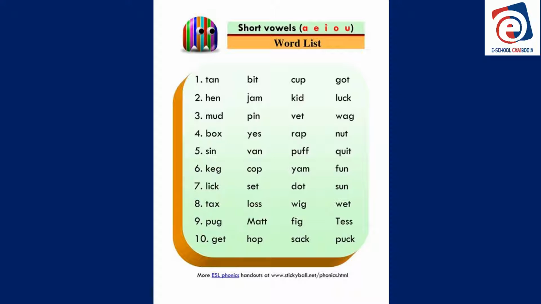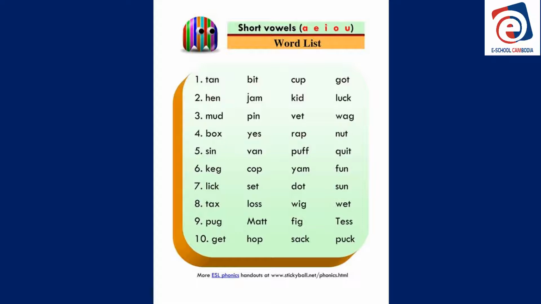Okay, here's a word list. Short vowel sounds. So say all of these after me. Tan, bit, cup, got. Why are these the short sound? Because there is a consonant before the vowel and there is a consonant after the vowel. So it makes the short sound. The short vowel sound for A, E, I, O,